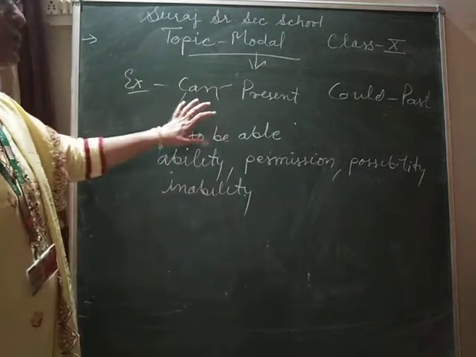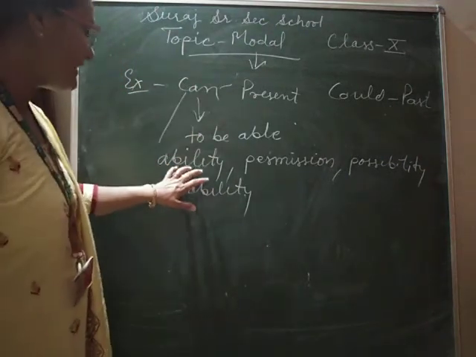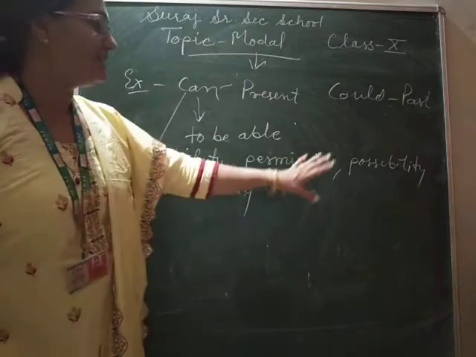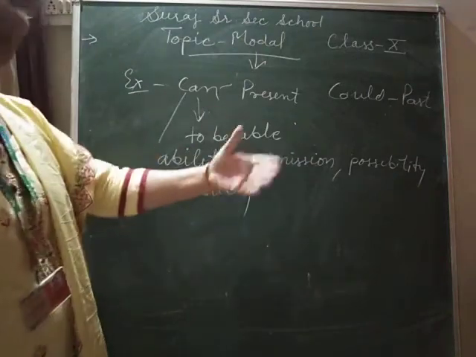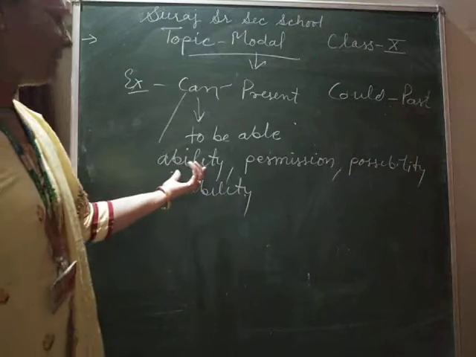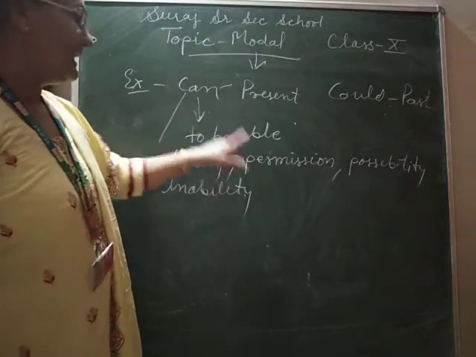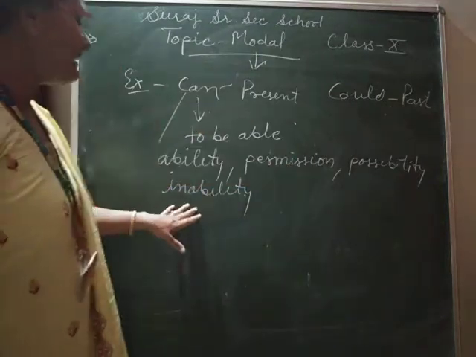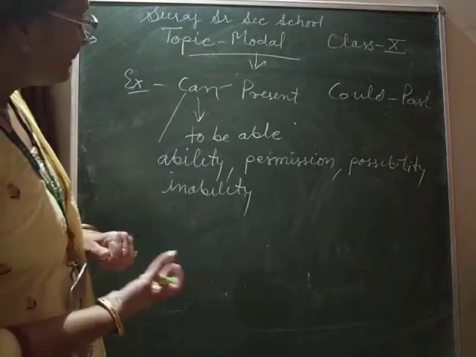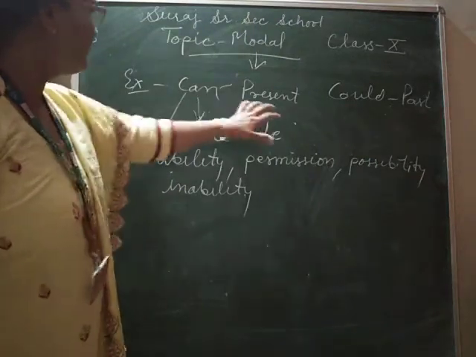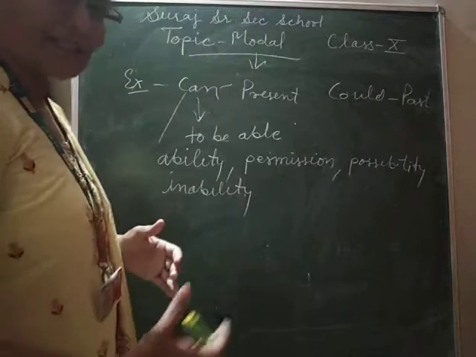So can is used in present tense to express ability, permission, possibility, inability. Whenever we have to show ability, then we will use can. And one thing more, modals can be used in many places.